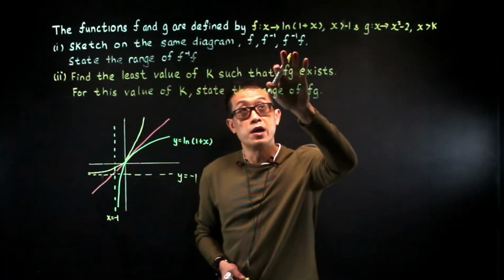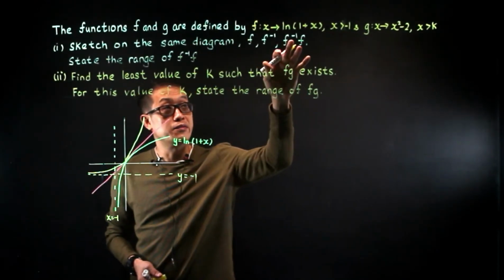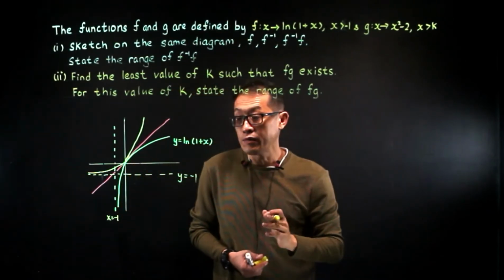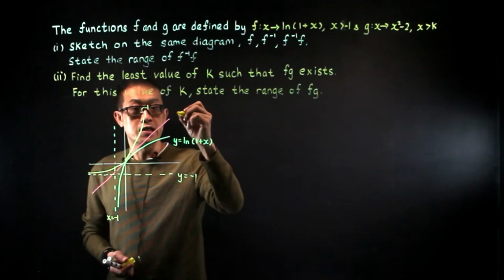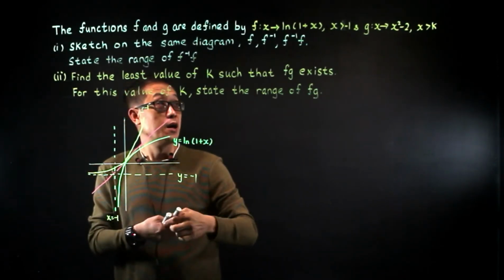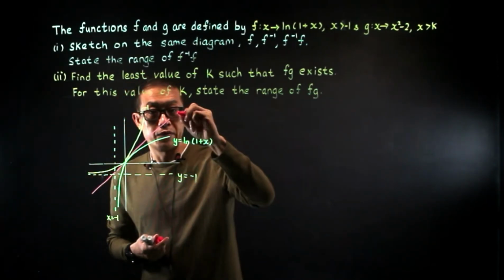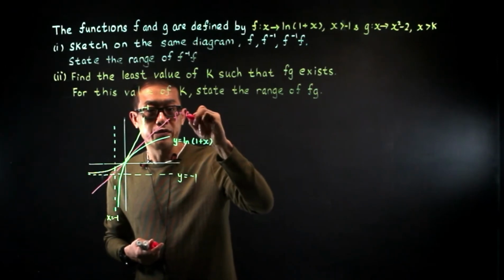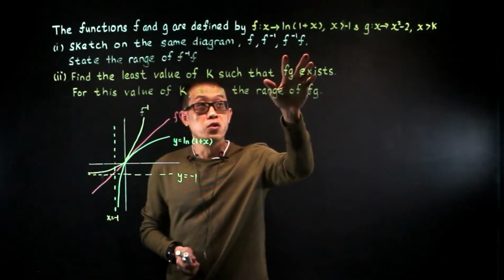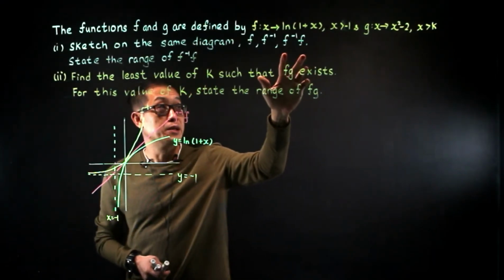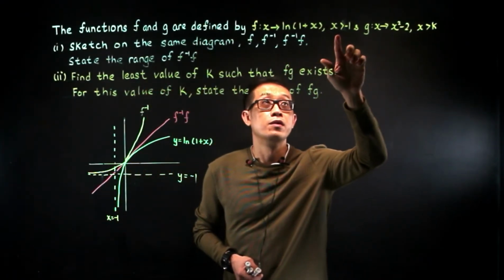Now, next you are asked to sketch the graph f inverse of f. Now for f inverse of f, it will be the line y equals to x. So this is f inverse of f. But we have to be careful because the domain of f inverse of f will be the domain of f.